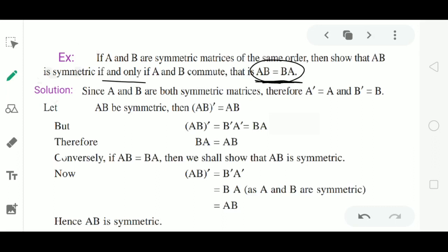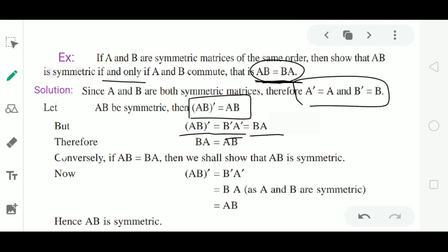Observe here, I have proved the same thing. To prove (AB)' equal to AB, using the property (AB)' equal to B'A', and by the given equations B'A' equal to BA, and if AB equal to BA, then B'A' is equal to AB. Sorry, BA is equal to AB. We have got the result (AB)' equal to AB. Therefore, AB is a symmetric matrix.